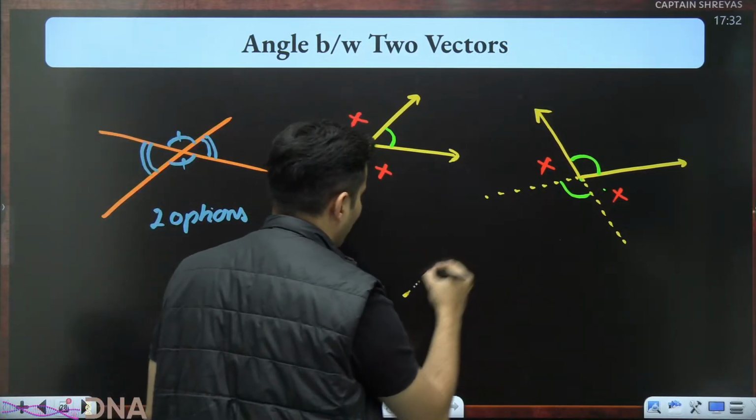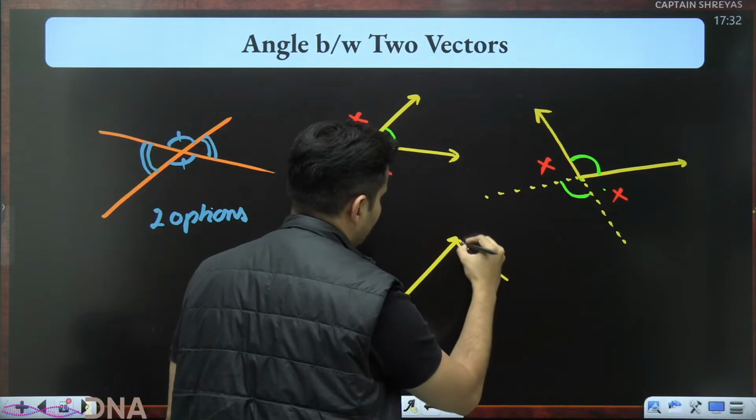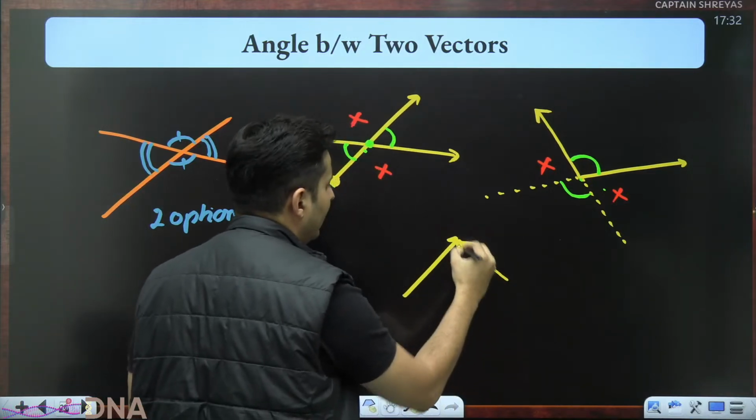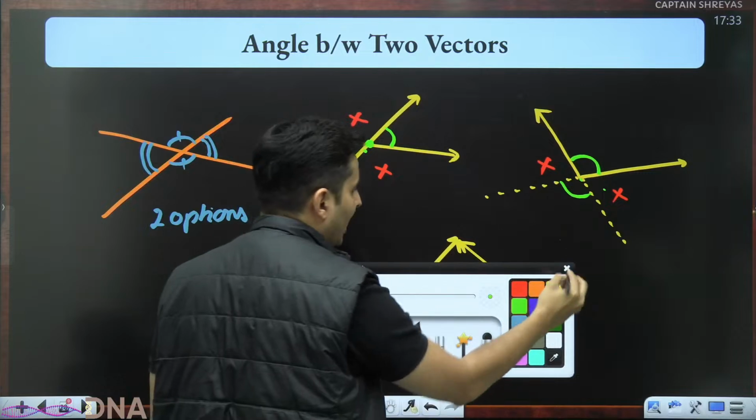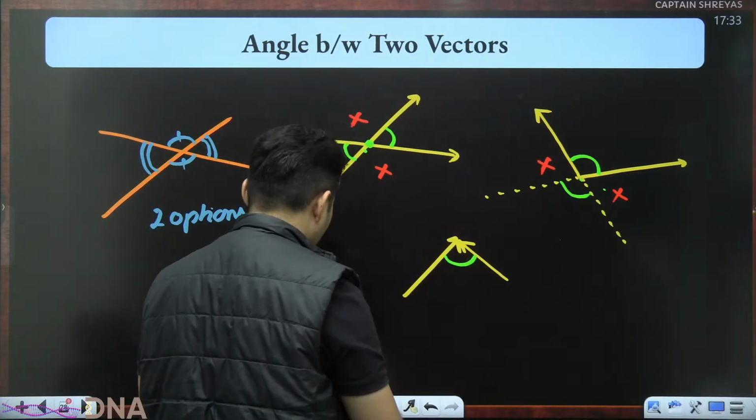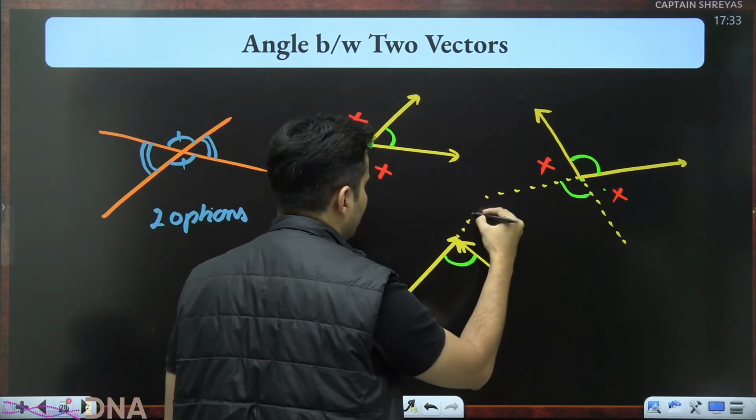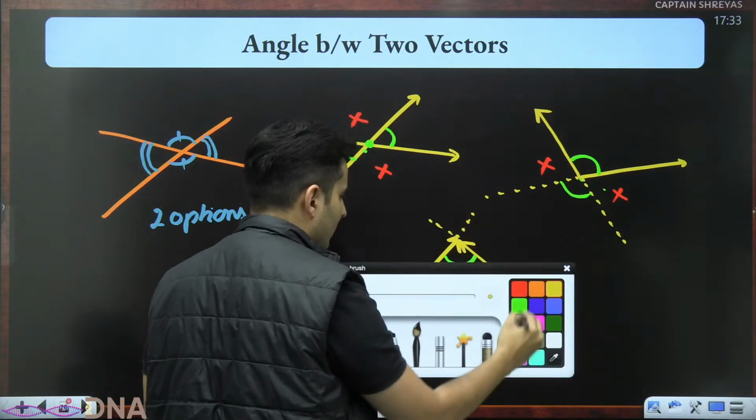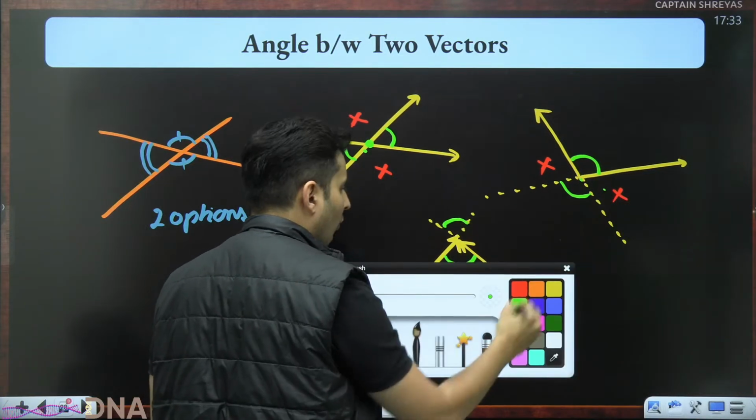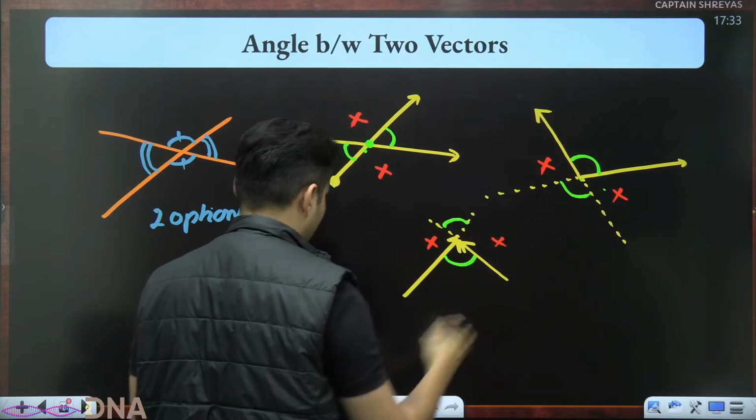Same thing over here. Imagine this and this. Both of them are ending together. Perfect. This is the correct angle, my dear students. Either this or this. What is not correct is this or this.